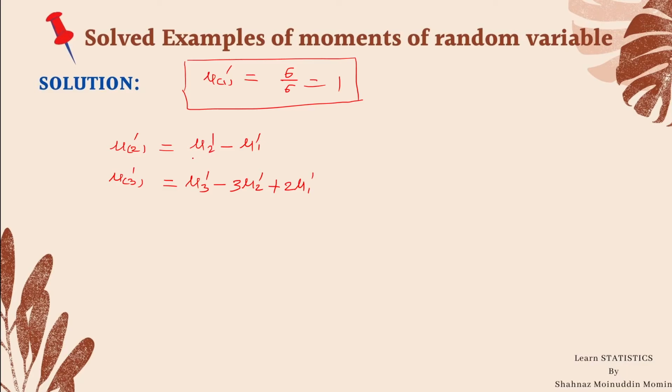Here we have to calculate mu 2 dash and mu 3 dash in order to find out the second factorial moment and third factorial moment. So let us start to calculate the second raw moment about origin.